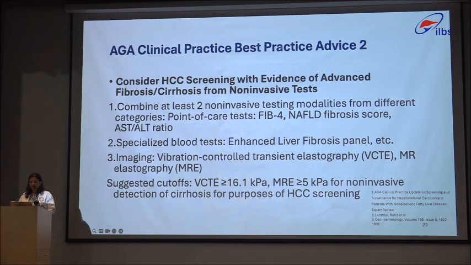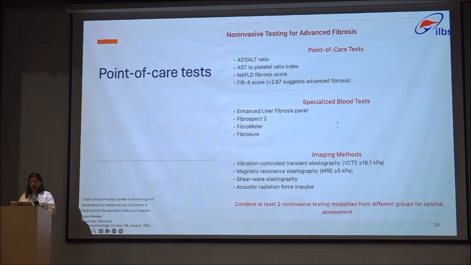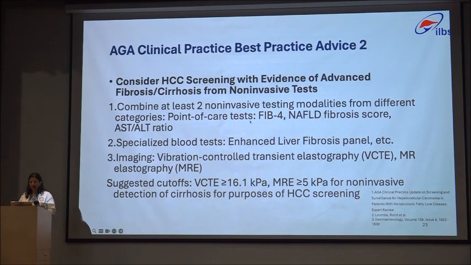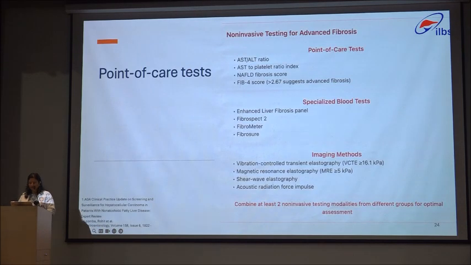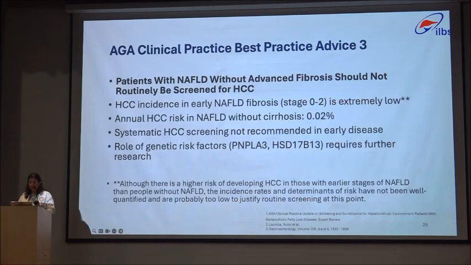Second best practice advice is to consider HCC screening with evidence of advanced fibrosis or cirrhosis from non-invasive tests. So these are 3 categories of non-invasive tests. If 2 or more, if the point of care test, 2 or more, combine at least 2 non-invasive modalities from these different categories, then it qualifies for HCC screening. And there are suggestive cutoffs for FibroScan and MRE for non-invasive detection of cirrhosis for the purpose of HCC screening. So combine at least 2 non-invasive testing modalities from across the groups for optimal assessment.